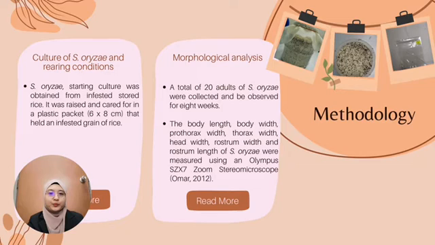Food was added on a regular basis to ensure that the Cytopylase origin grew properly. As for the morphological analysis, a total of 20 adults of Cytopylase origin were collected and observed for 8 weeks. The body length, body width, prothorax width, thorax width, head width, rostrum width, and also the rostrum length of Cytopylase origin were measured using a stereo microscope. All the measurements were observed in millimeters and recorded in a table in Microsoft Excel by weeks.